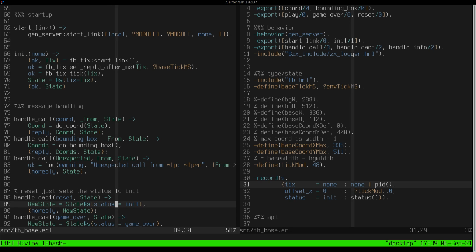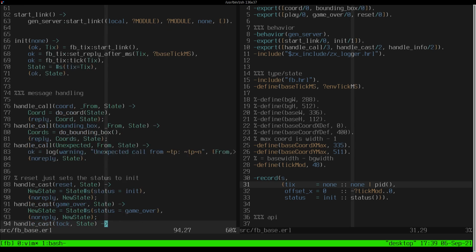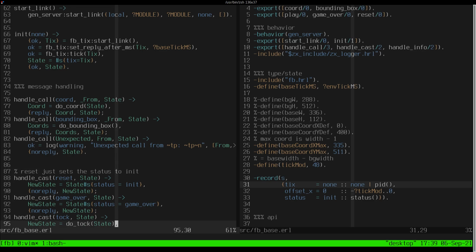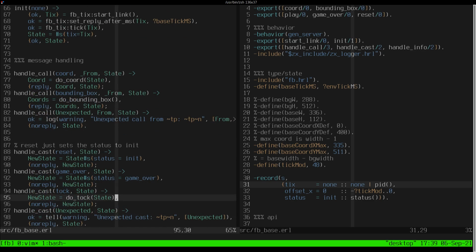Alright, reset, that sets the status to init. Game over. Game over must be when you crash. Handle cast talk. What does this do? New state equals do talk state.